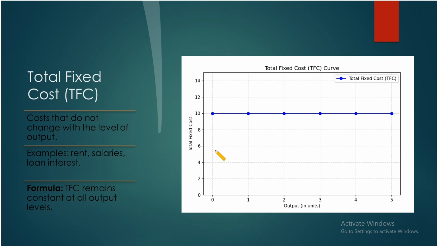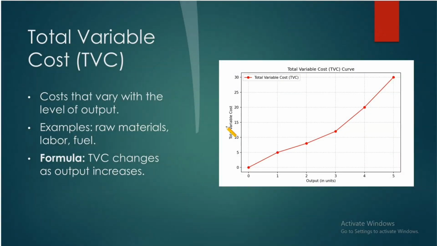Now total fixed cost. Costs that do not change with the level of output are called fixed costs, like salaries, loan interest, rent. In a small range they do not change like variable costs, so we can call them fixed costs, so they remain constant.